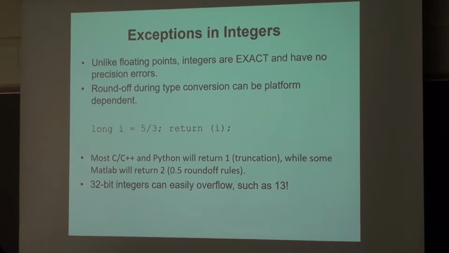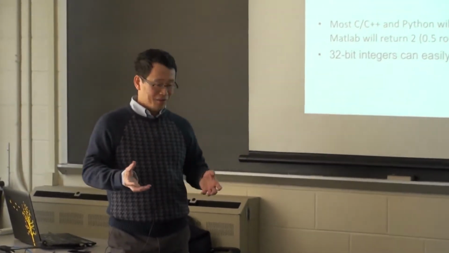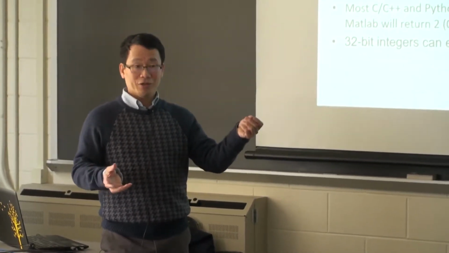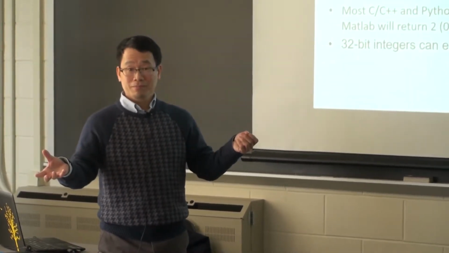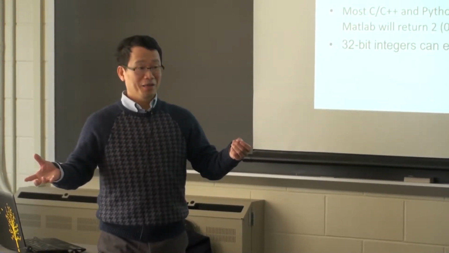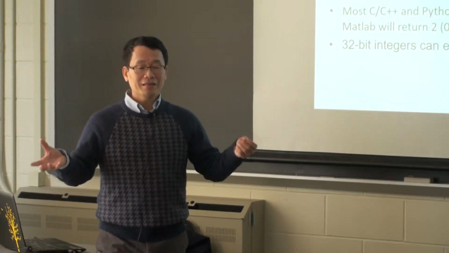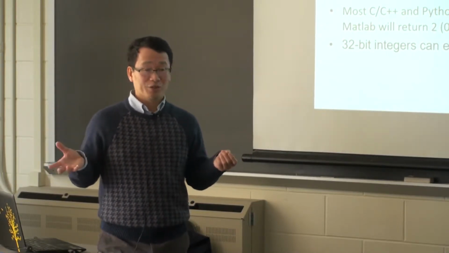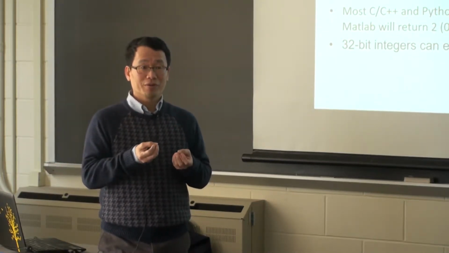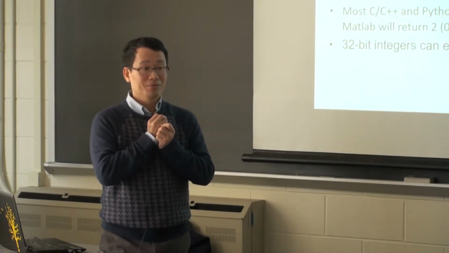And when you go for conversion of integers, again it's platform dependent. If you assign an integer to not a number, nobody knows what will go on. Because in the 32 bits of an integer, it doesn't reserve any number to signal exceptions.